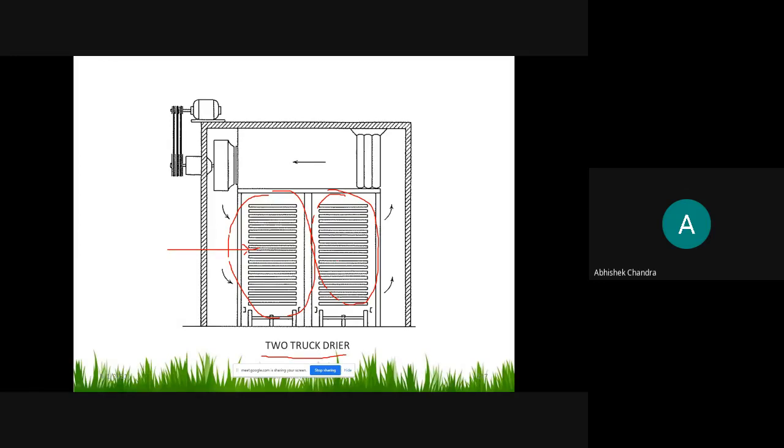So therefore, जैसे this material first is dried here, and then is put to this truck, यानी कि this will be replaced and fresh material again put here, है ना. तो इस way, the moisture content, if there is a higher one first, this will go down, and this whole truck will be transferred here. तो यहाँ पे moisture content उसका कम होगा. तो if you pass the humidified air, तो this will evaporate some amount of moisture content. तो clear? तो this way this two truck dryer will work.